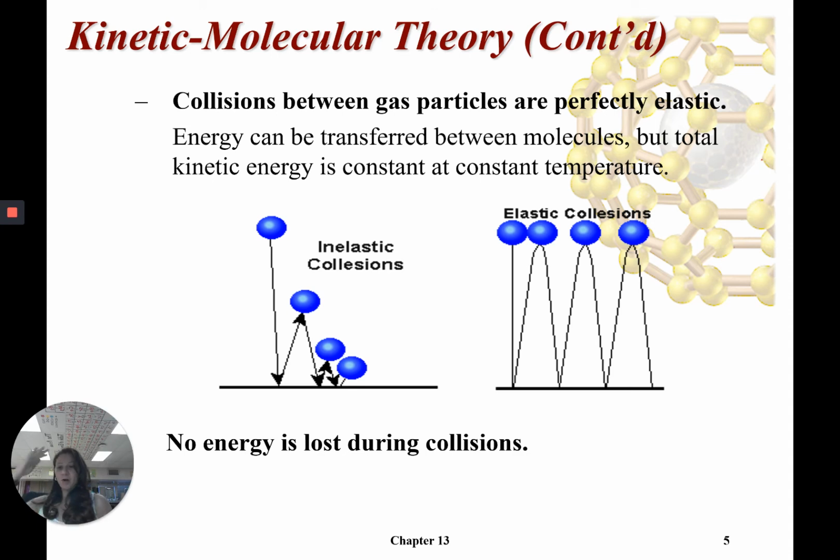So it's like you drop a basketball, it hits the ground, and then bounces right back up to the same height. That doesn't really happen. It's not true, but it's an assumption that we can make because the amount of energy that they lose is really negligible.